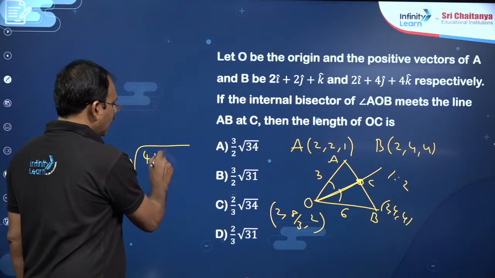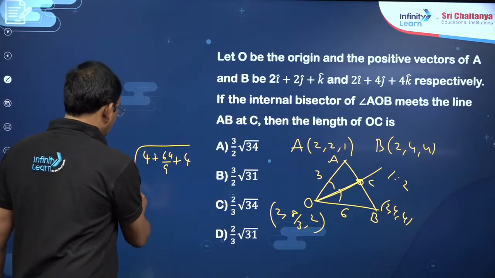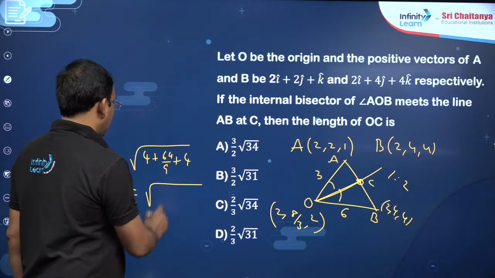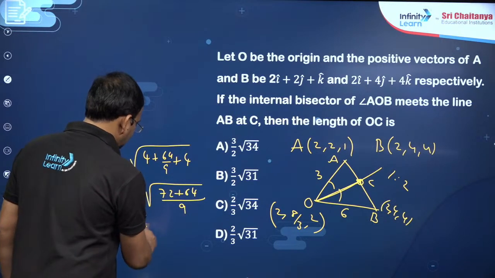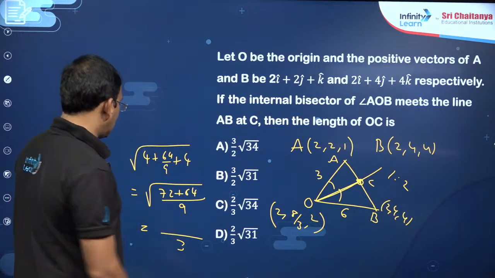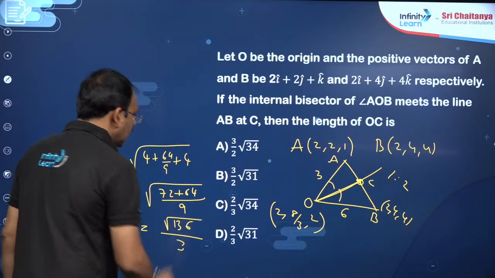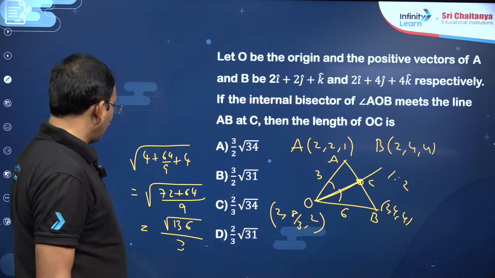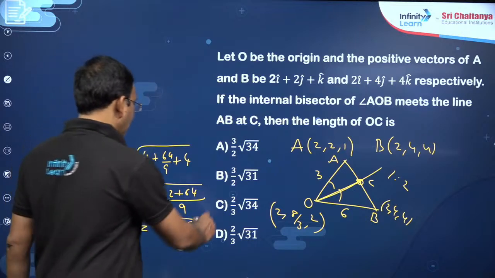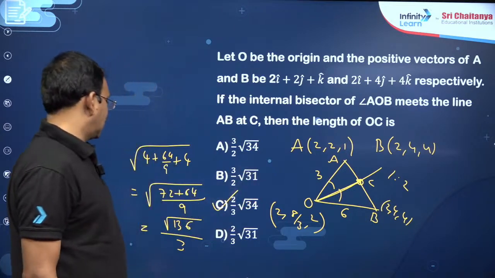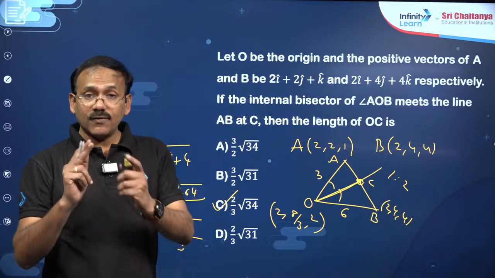This is 4 plus 64 by 9 plus 4. So you can write 16 in 8, 72 plus 64 by 9, my dear friends, which becomes 3 here, 72 plus 64, 136. Now you just simplify, dear students, 4 you can take common, so that 34 you will get. 2 by 3 into root 34 is the answer, dear students. That's all. So angular bisector divides the base in the ratio of the other two sides.